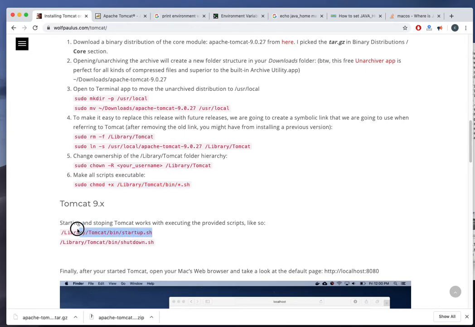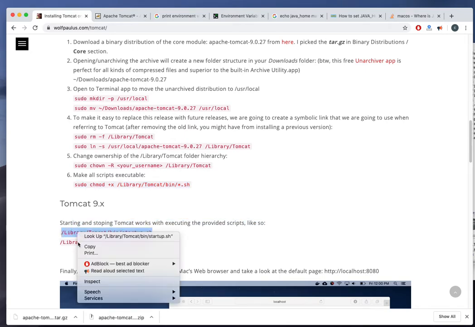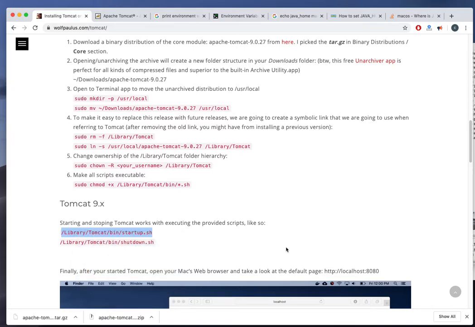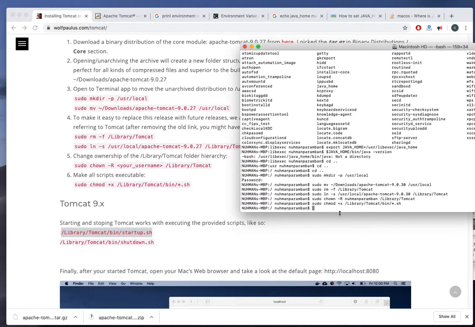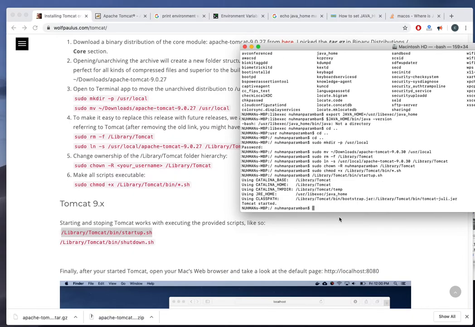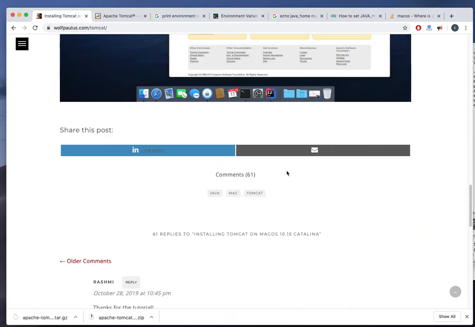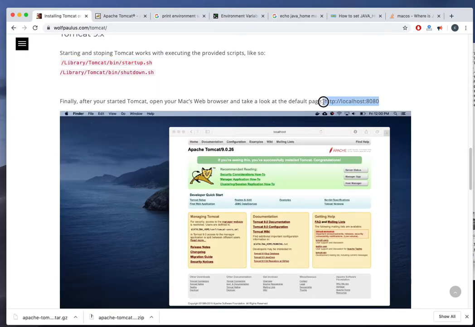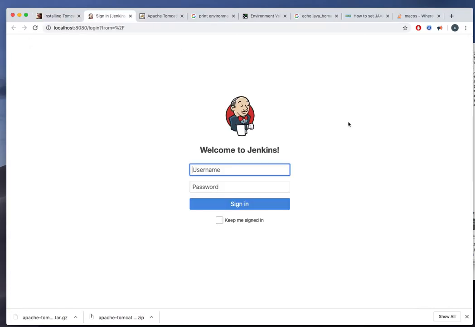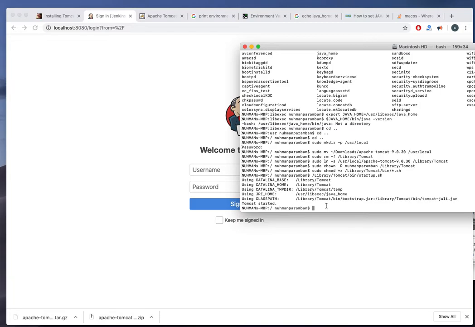So right now it's very easy. Whenever we need to run this, we can use the symbolic one. So I'm just going to start up my Tomcat server. But in this case, I will probably have some issues. Tomcat started. So probably Tomcat will be on localhost 8080. They are saying localhost 8080. Actually I have Jenkins here on the same port. So probably I need to change my file. How will I do that?